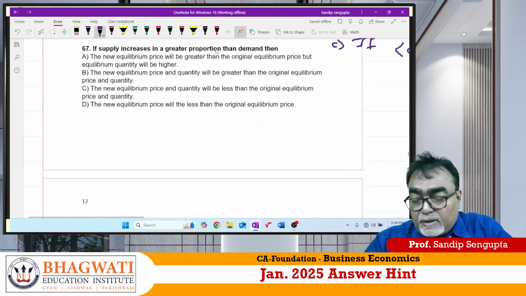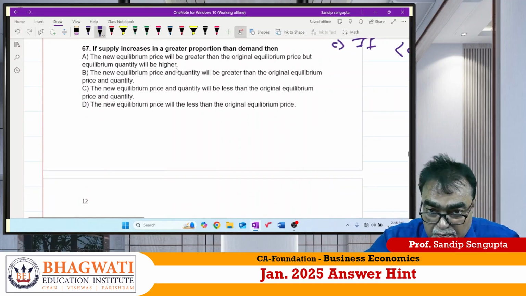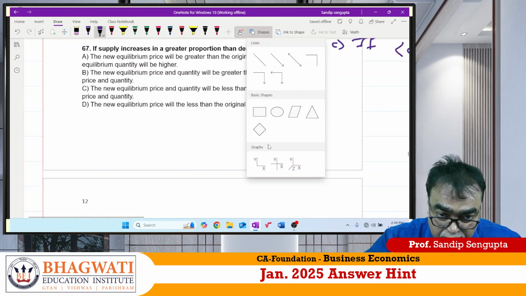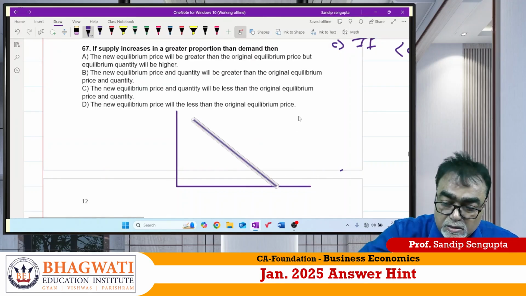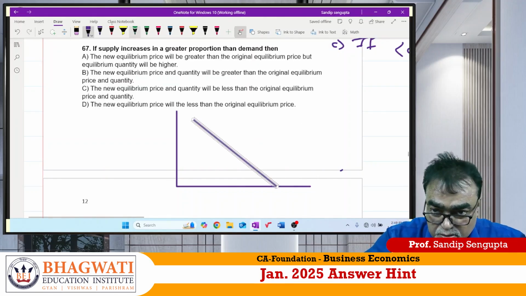Achha, 67. If supply is more than demand. Again, I have to make a diagram so that you can understand properly. Should not touch the axis.